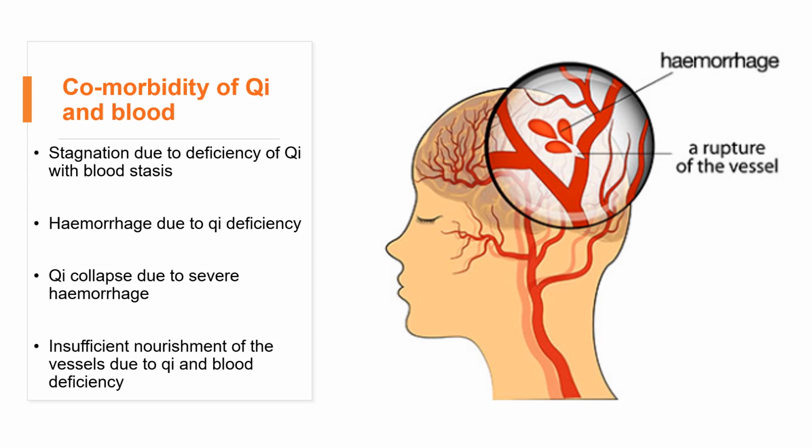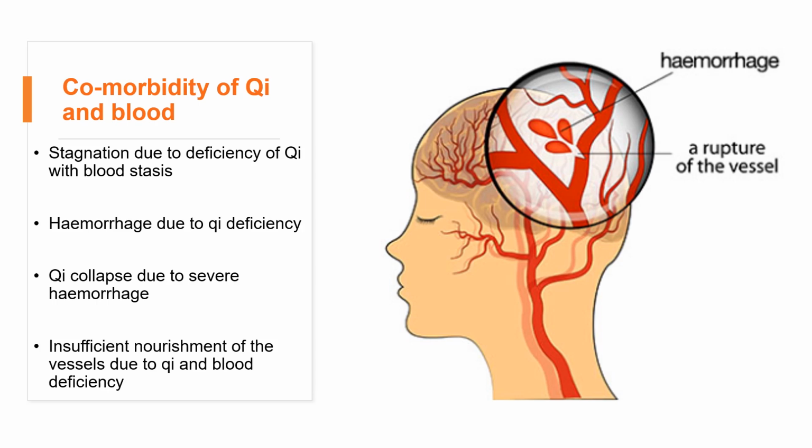Here, although we show you very obvious or very severe bleeding as the example of hemorrhage, or as an example of blood stasis, we do need to remember that blood stasis in acupuncture and in Chinese medicine doesn't only refer to bleeding that we can see.